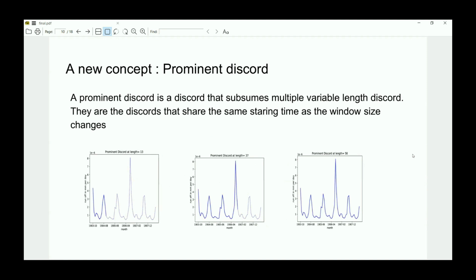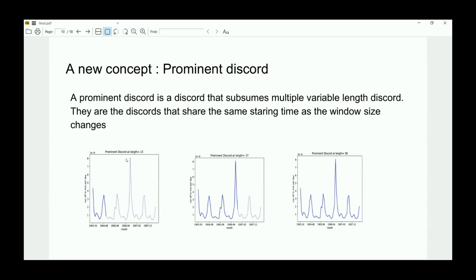To address these challenges, we introduce the concept of prominent discord. A prominent discord is a discord that subsumes multiple variable-length discords. They are the discords that share the same starting time as the window size changes. As you can see in the picture, we run the matrix profile on window size 13, and this gives the top discord.